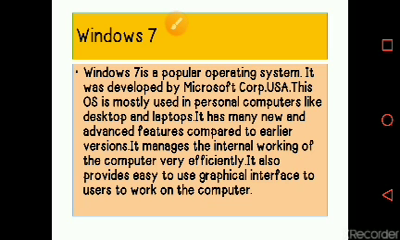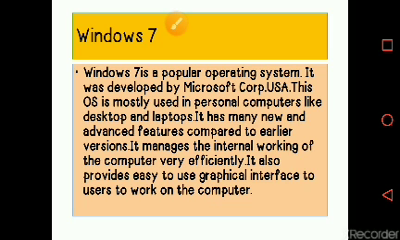A graphical user interface means that this type of operating system supports graphics like images, photos, videos, audios, colors, most of the things. And in this, keyboard and mouse both work efficiently. So Windows 7 is a type of operating system that manages the internal working of the computer and also provides an extremely easy to use graphical interface to users to work on the computer.